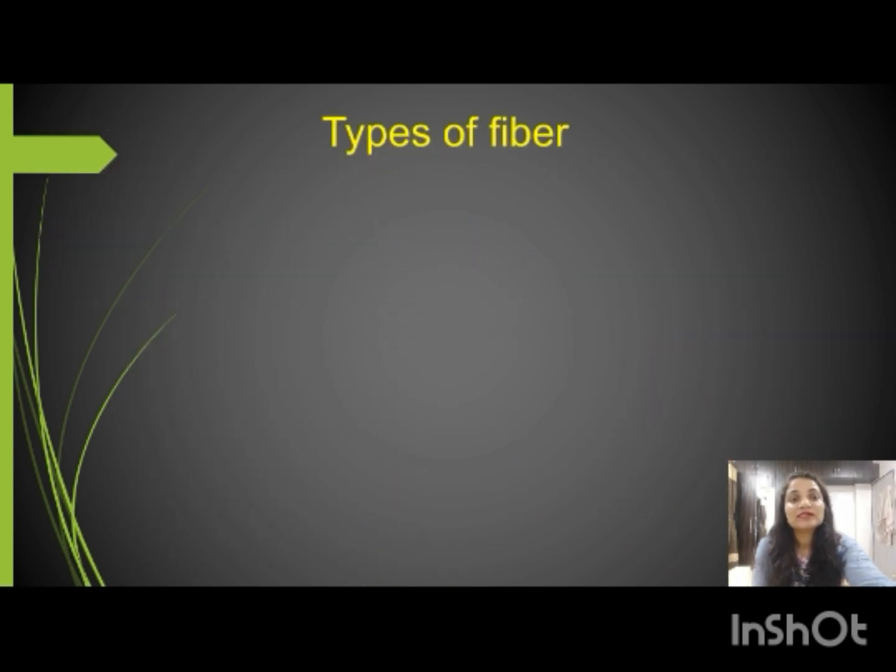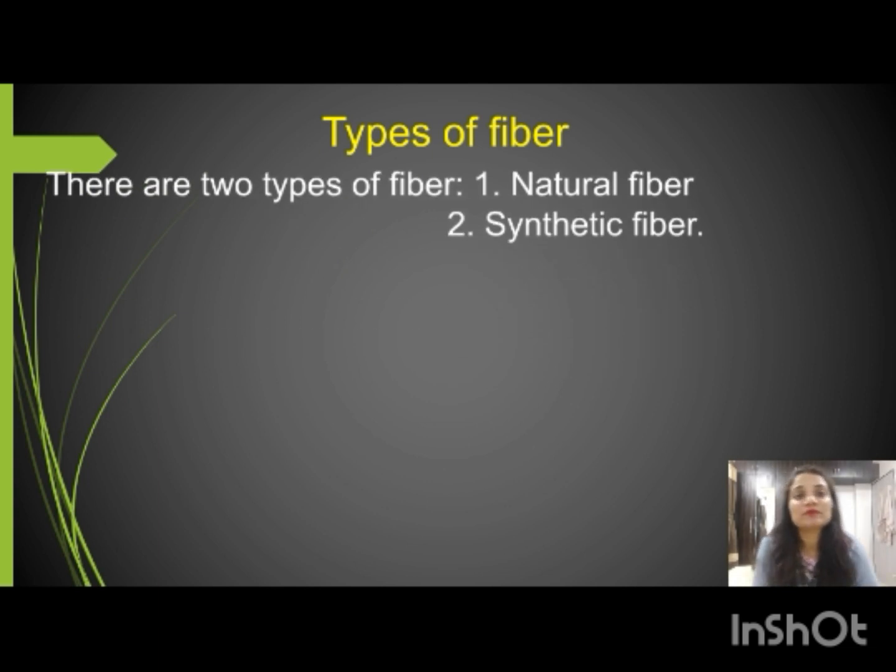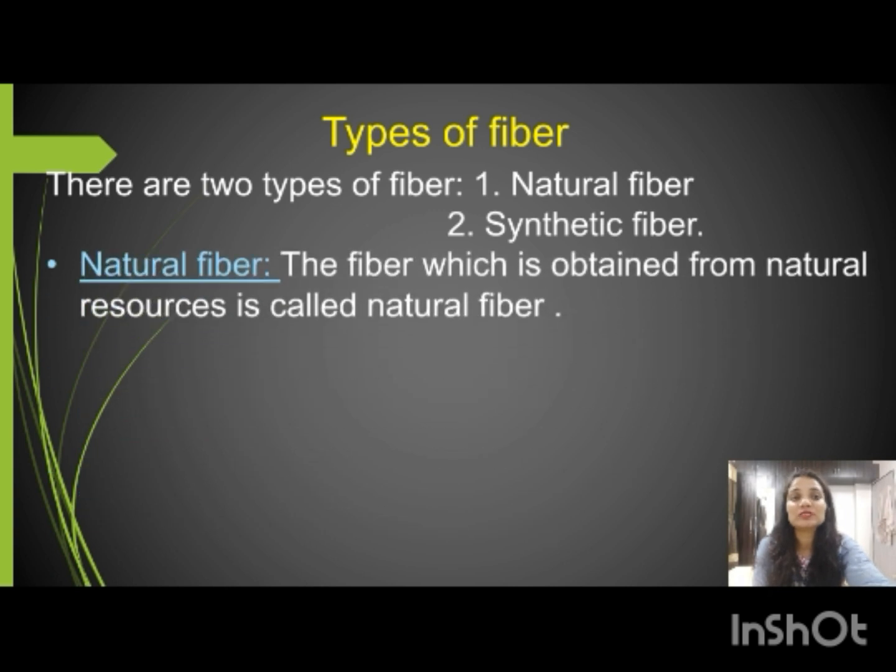Now we will see the types of fiber. How many types of fibers are there? There are two types of fiber, natural fiber and synthetic fiber. We will see the definitions. It is very clear. Natural fiber means a fiber obtained from natural material or natural resources. It is called natural fiber.